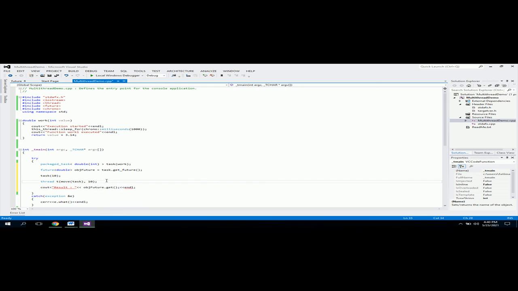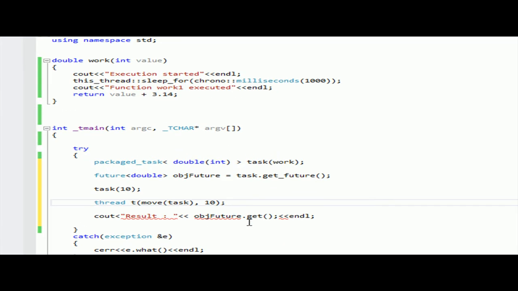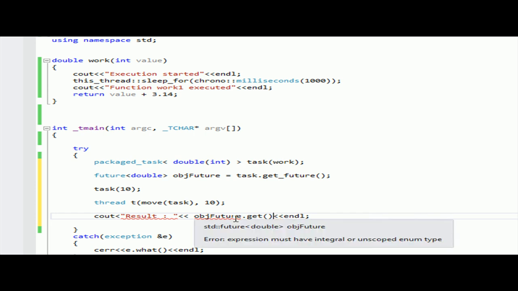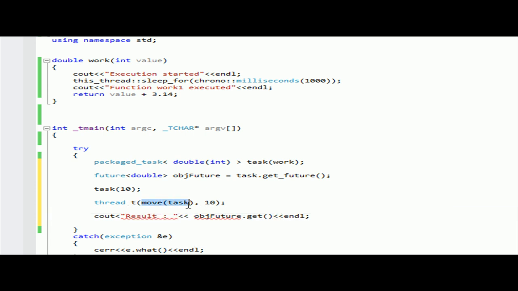As soon as I invoke get, the function goes. Let's say that thread is in a sleeping state and I call this get. It waits until this particular function returns back, and it returns a value back to this. So now let's see this with an example.